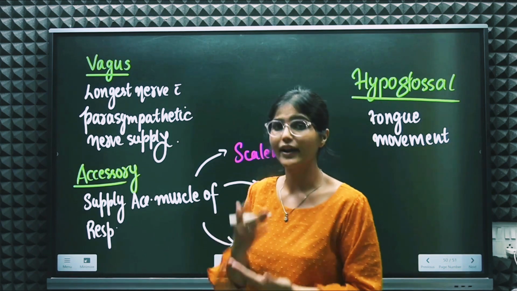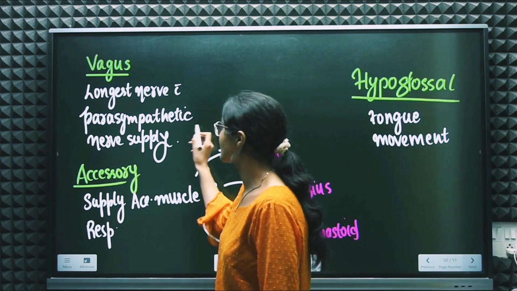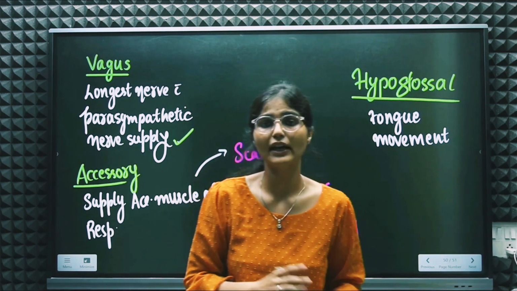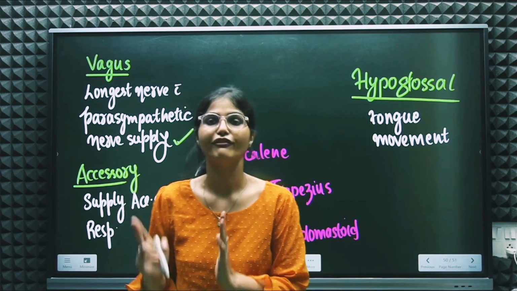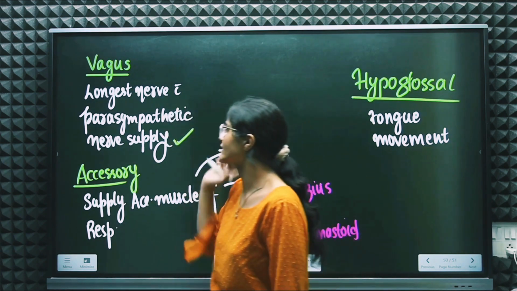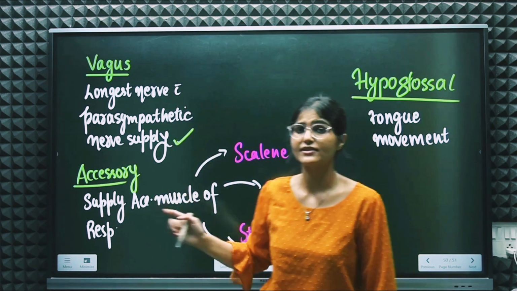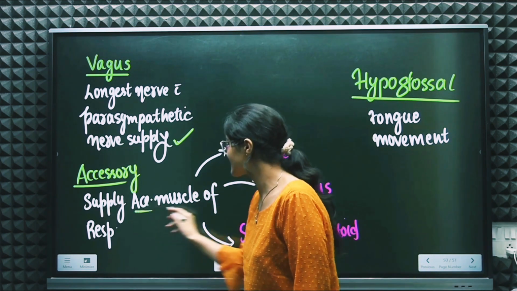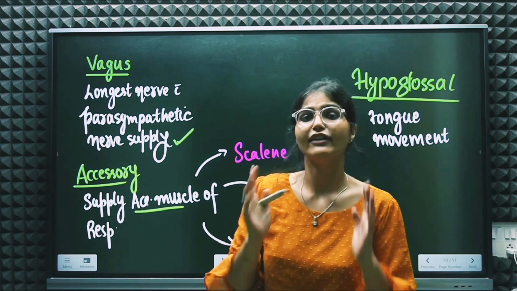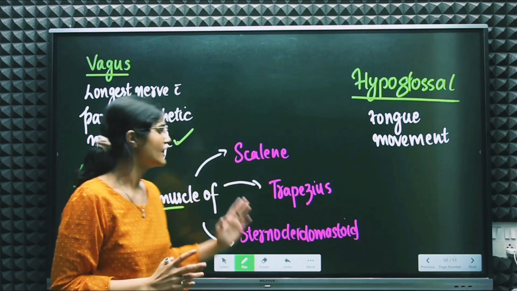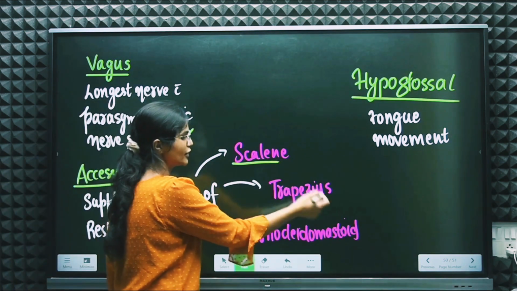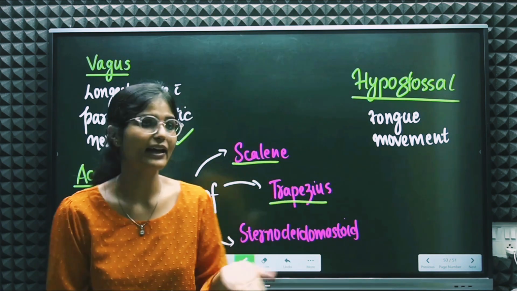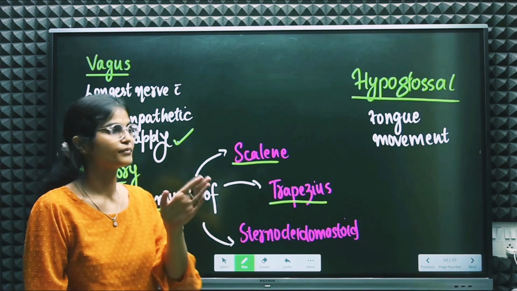Next we have the vagus nerve. The vagus nerve is our longest nerve, with the parasympathetic nerve supply. So whatever the function of our parasympathetic nervous system is, it is being served with the help of the vagus nerve, and it is the longest nerve, right? Next we have the accessory nerve. The accessory nerve is responsible for supplying the accessory muscles of respiration, right? We have three accessory muscles of respiration. Number one is scalene, number two trapezius, and third is sternocleidomastoid. Who is supplying these three muscles? It is the accessory nerve, right?